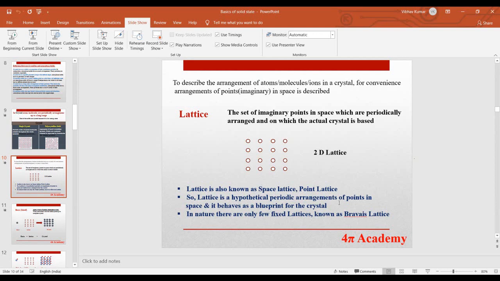But we have only fixed lattices present in nature, and these fixed lattices are known as Bravais lattices, and we will discuss the Bravais lattices in detail.